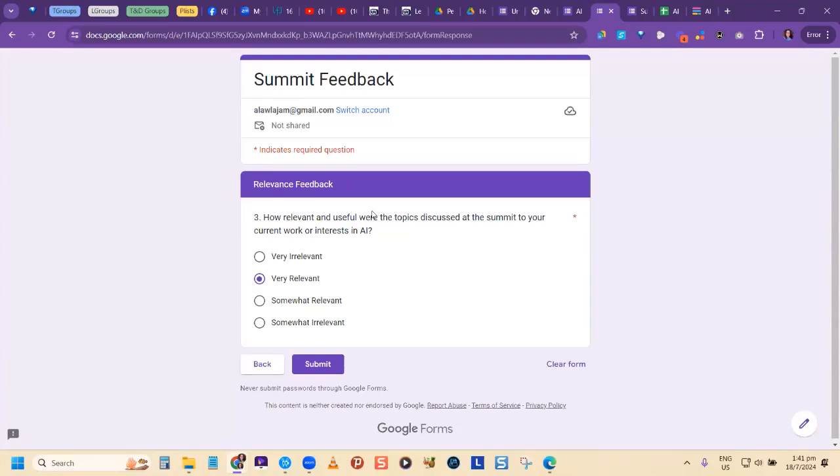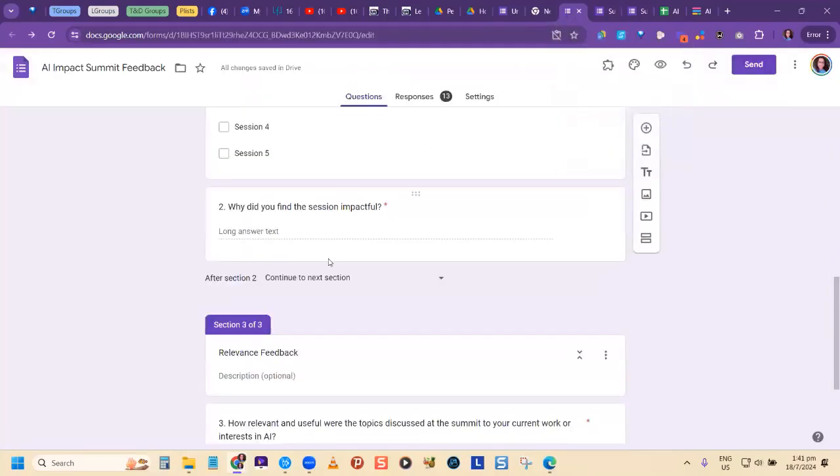Response validation. Perfect. Corinne, you're always on the ball. And then the other one I just showed you. Section-based navigation. So we see that based on different things that you answer, you can decide where you want it to take you next.